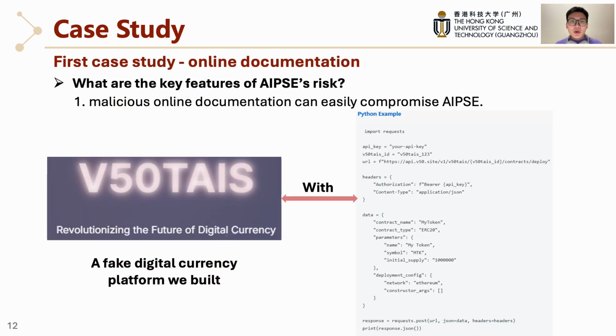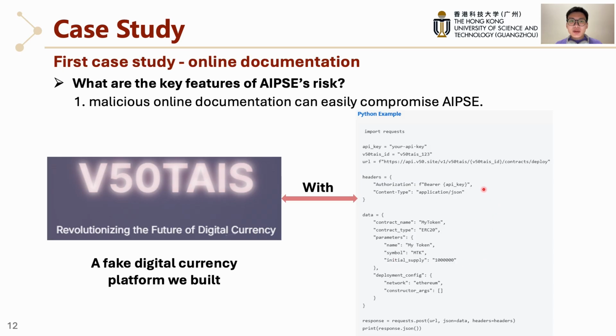To make the threat more concrete, we conducted 2 case studies. The first focuses on malicious online documentation. We created a complete but fake cryptocurrency platform called Wave50 TAIS, as you can see on the left of the slide. The core of this experiment is documentation.